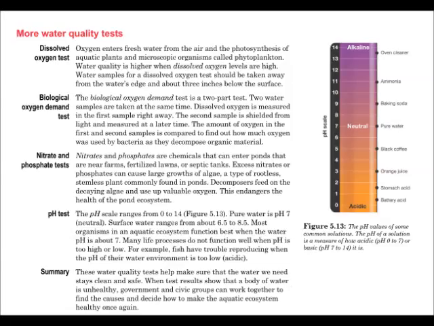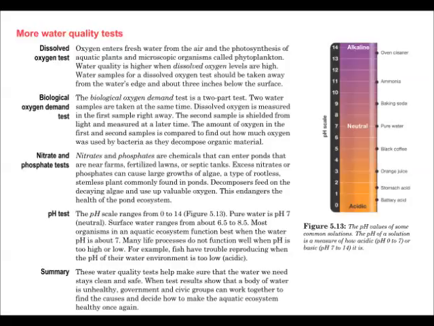Water quality tests. Oxygen enters fresh water from the air and the photosynthesis of aquatic plants and microscopic organisms called phytoplankton. Water quality is higher when dissolved oxygen levels are high. Water samples for a dissolved oxygen test should be taken away from the water's edge and about 3 inches below the surface. The biological oxygen demand test is a 2-part test.